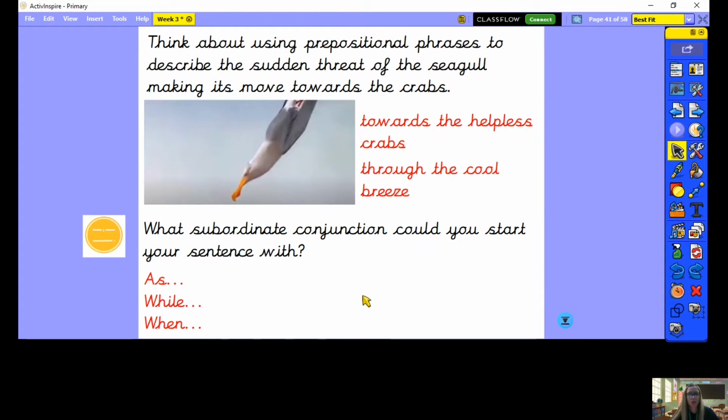And then what subordinate conjunction could you use to start your sentence with? I've got a few ideas here, but there are other ones that you could use today. I've put as, while, or when. So you might want to add some of these ideas to your plan now while you're thinking of them.